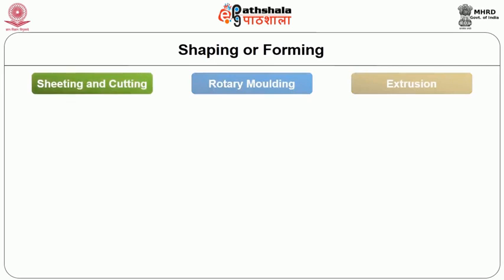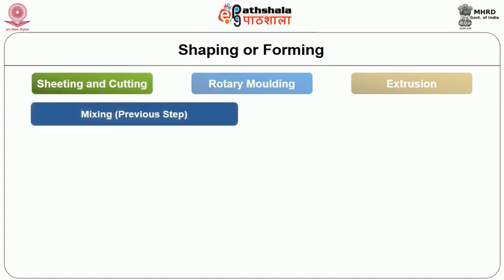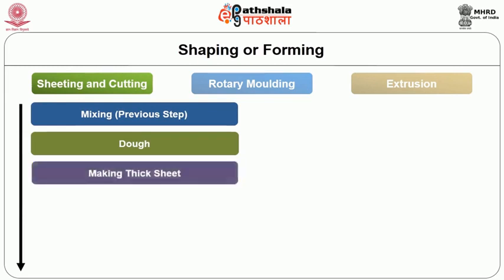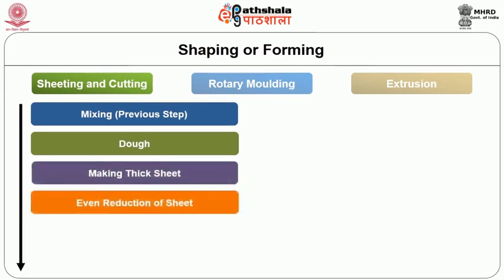The shaping or forming process in the sheeting and cutting method is as follows. The ingredients are first mixed, dough is formed. There is a formation of thick sheet. There is even reduction of the sheet.